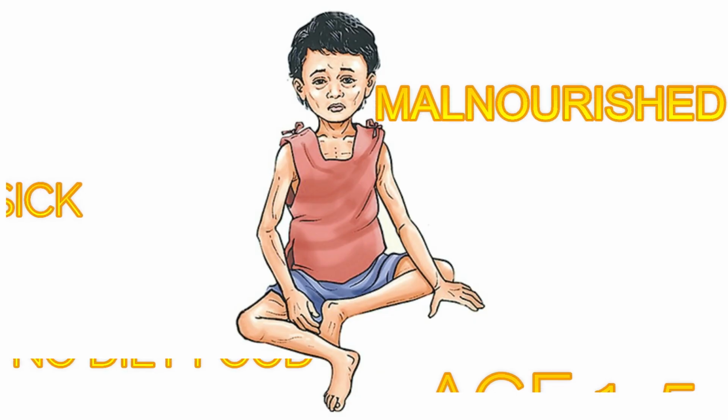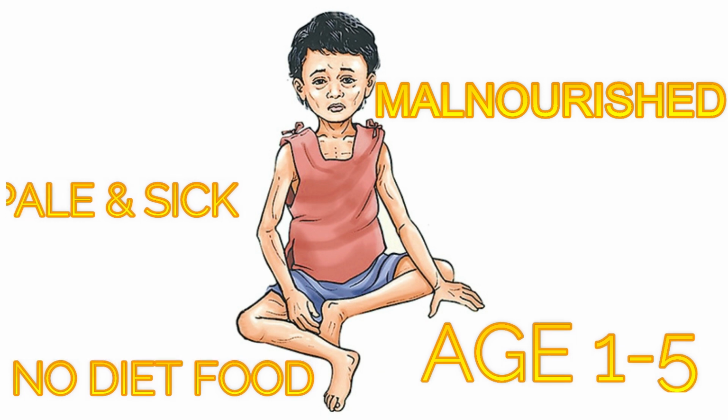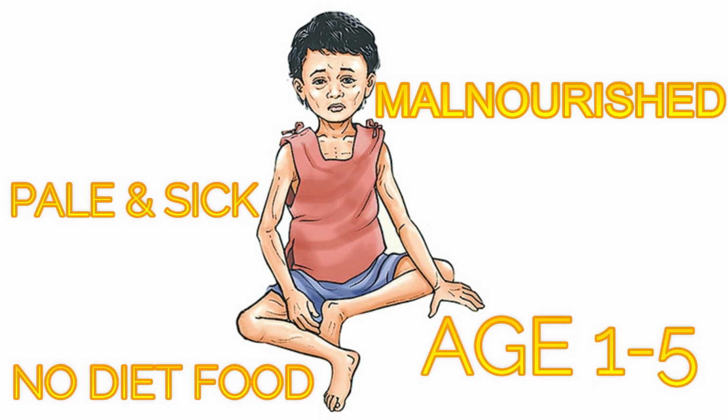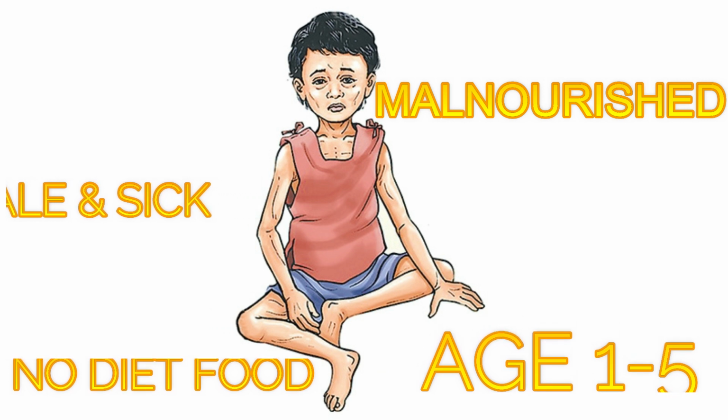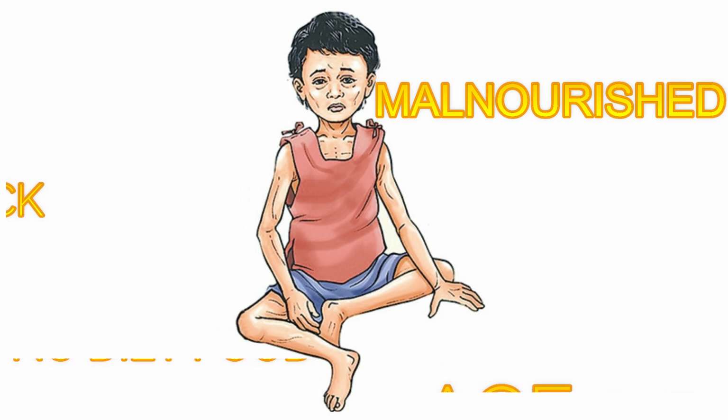Many children at the age of 1 to 5 look pale and sick because they are suffering from malnutrition. They are not getting enough nourishment from their food.